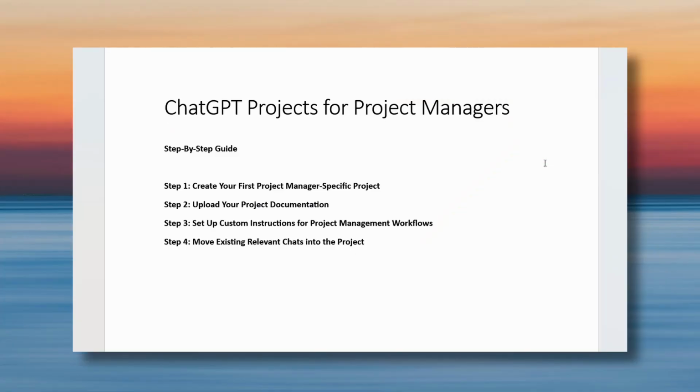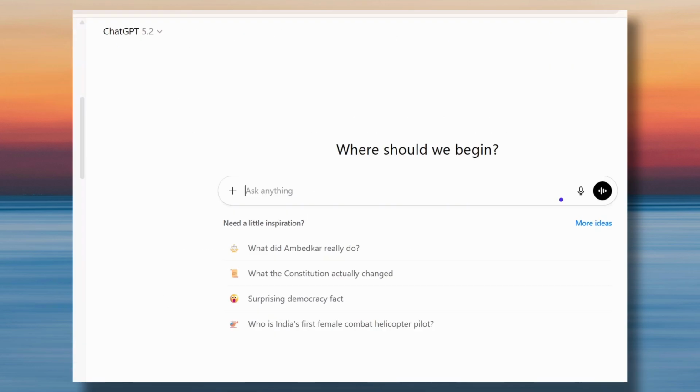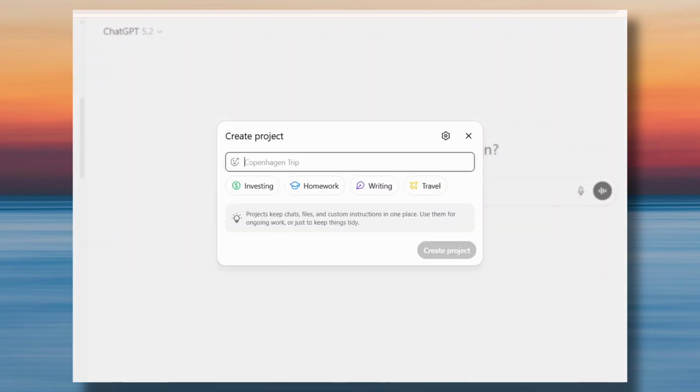Creating ChatGPT projects primarily has these 4 steps. First, we create a project, then we upload project documentation, then we set up custom instructions for project management workflows, and then we move any existing chats into the project. So let's get straight into ChatGPT. On the left hand menu, you'll find new projects. Click on new project, and here we'll create a new project.